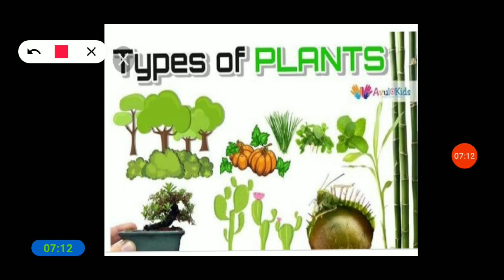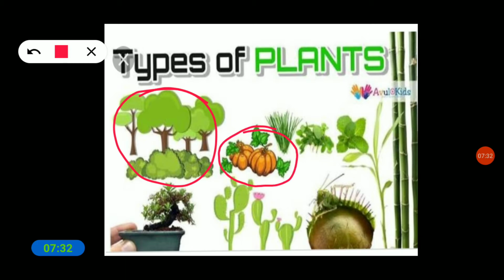Trees are examples, you can see the mango tree, banyan tree, neem tree. These are the examples of trees. Next, here is the pumpkin plant. The pumpkin plant is an example of creepers, which lie on the ground. And there are some other plants which are examples of